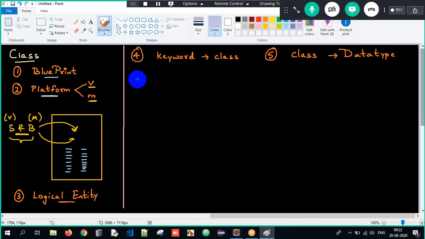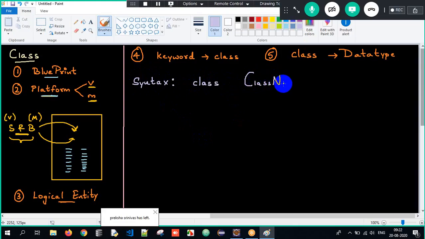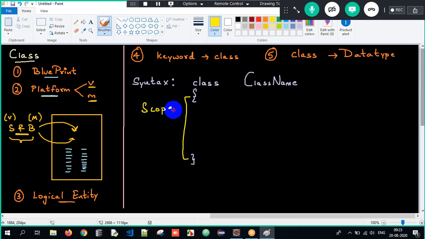Clear? Now, how will I write the syntax? Syntax is very easy and you people are aware of it as well, correct? Class has to be declared using a keyword called as class, followed by the class name. Look at the naming convention, the naming standard which I follow. Minute things which you need to observe, okay? And then open curly braces and close curly braces. And what do we call this as? This is nothing but the scope of a class.